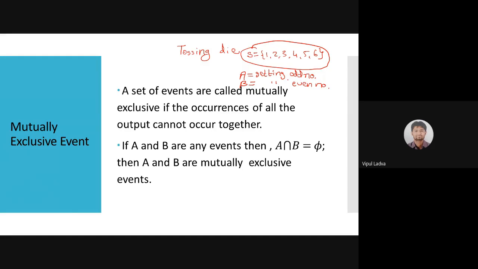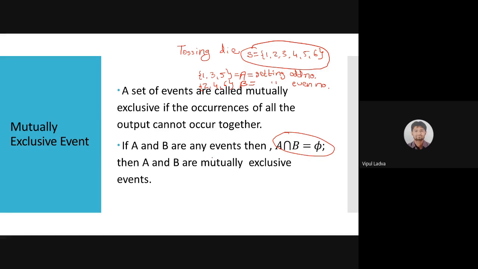Getting an odd number, my favorable cases will be, इसके favorable cases क्या हो सकते हैं? 1, 3 and 5. Is it? For getting an even number, our favorable cases will be 2, 4 and 6.